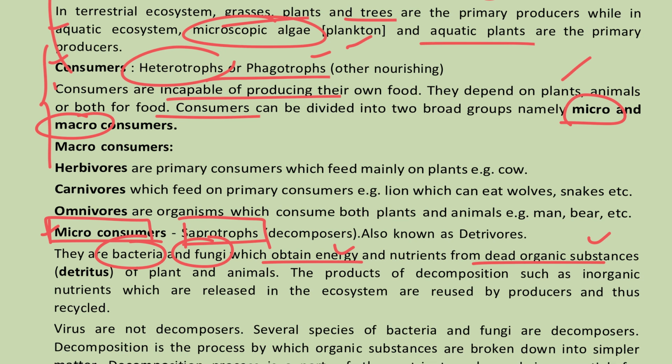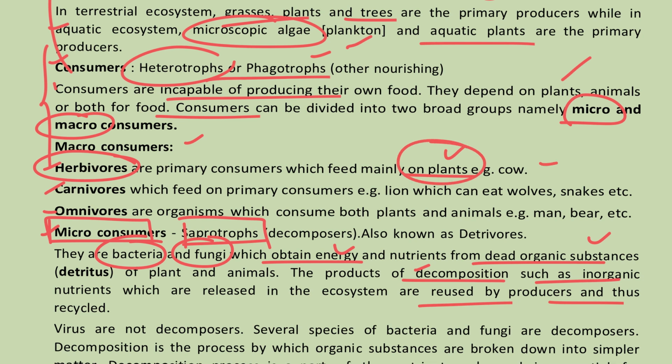They are very important for the decomposition process in the environment. So inorganic nutrients are released to the environment with the decomposition process. You can see here. And macro consumers are herbivores, carnivores and omnivores. Here herbivores are vegetarians. They depend on plants for their consumption. So the primary source of energy is plant.